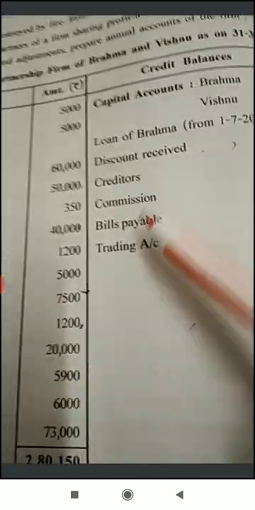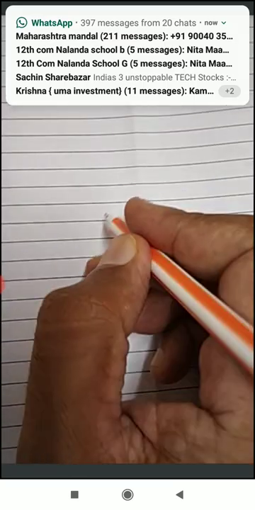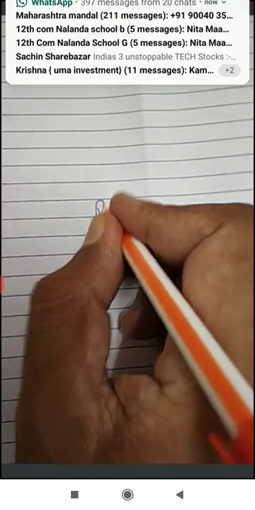After that, you have to make here, now see here, capital account is given here. Here, current account is not given, so draw only capital account. Okay, so after profit and loss appropriation account, next account is partners capital account.